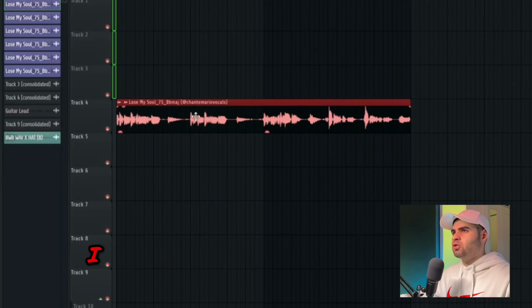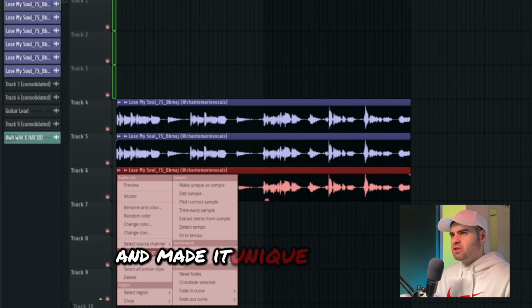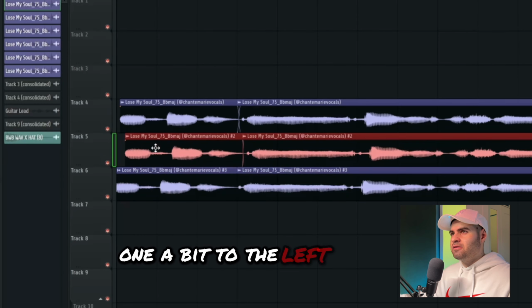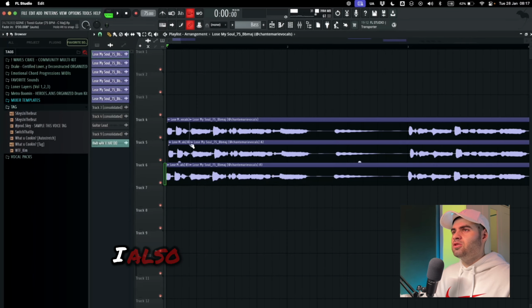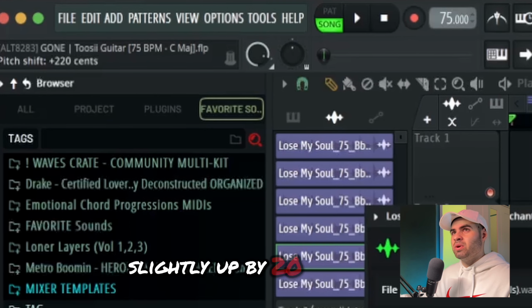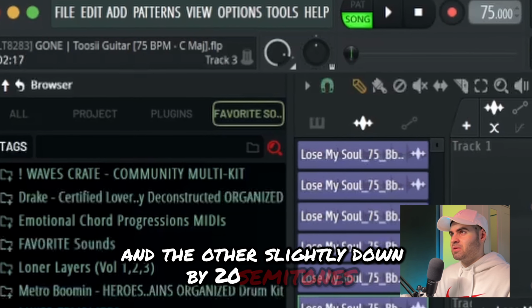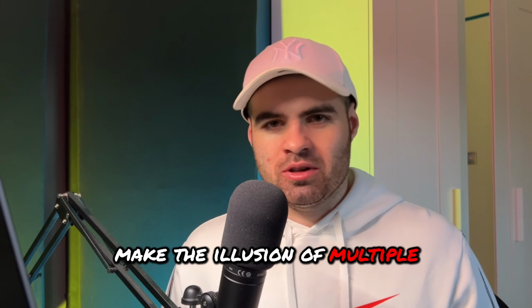First of all, I duplicated our lead vocal phrase twice and made it unique. And now I time stretched it, one a bit to the left and the other a bit to the right, as you can see right here. I also made sure to pitch one sample slightly up by 20 semitones and the other slightly down by 20 semitones. These slight imperfections make the illusion of multiple singers.